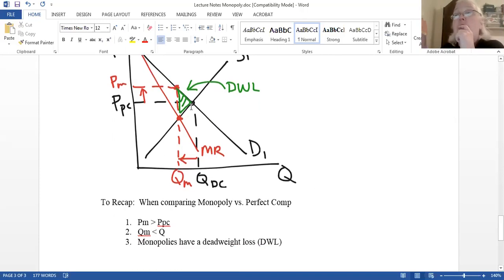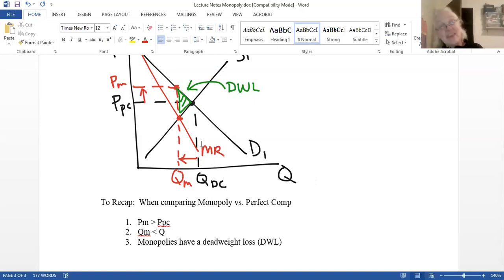So monopolies will always have this triangle. Make sure that you can recognize that. It's the triangle in between the monopoly quantity and the perfect comp quantity, and I've got it hashed in green here. So make sure that you can recognize that monopolies come with that deadweight loss, and that's the source of inefficiency in addition to the allocative and the productive efficiency. Monopolies are inefficient because they have a deadweight loss.